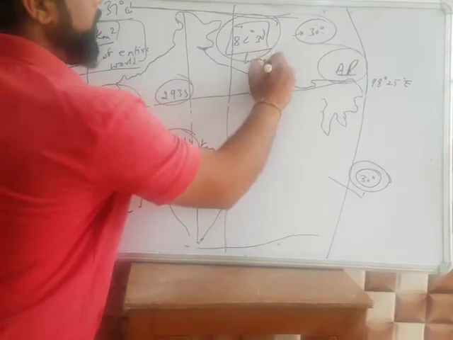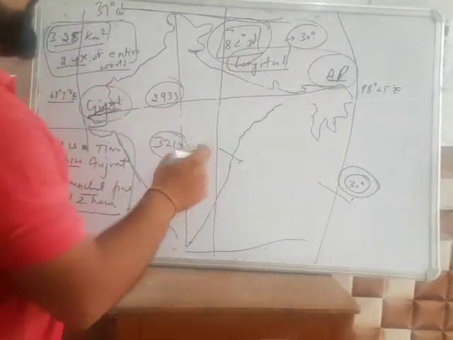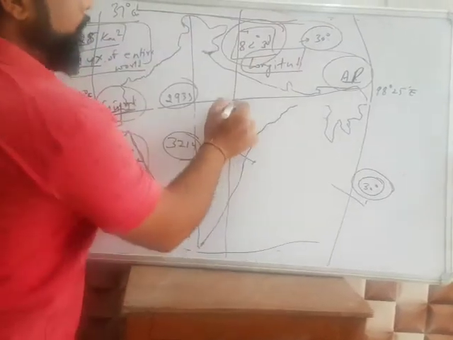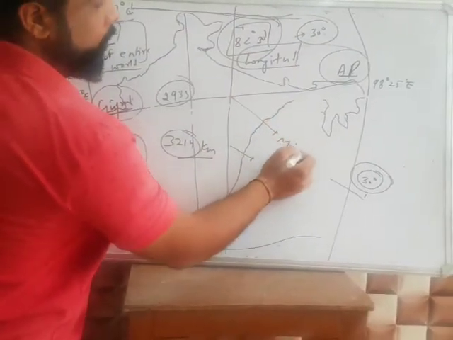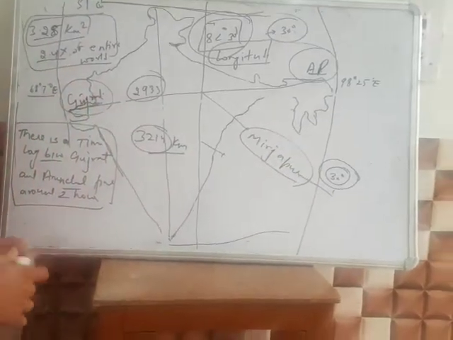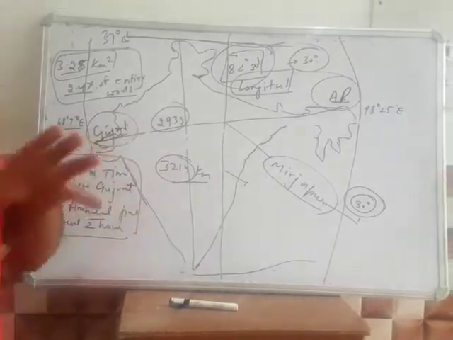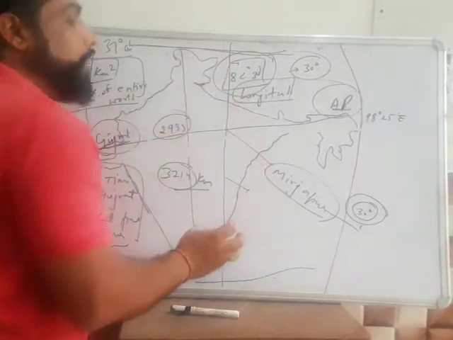This is 82 degrees 30 minutes longitude which passes through Mirzapur. याद रखना हमारा जो टाइम है वो हम किसके हिसाब से लेते हैं? Our standard time is based on the longitudinal line.